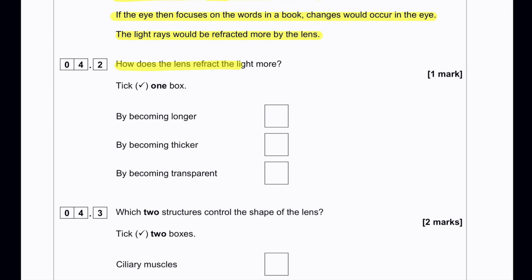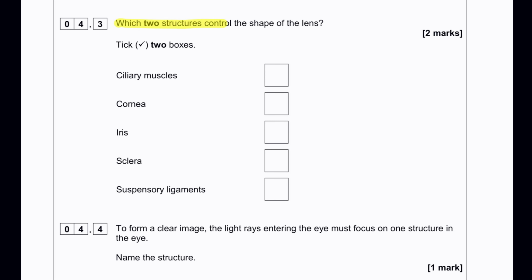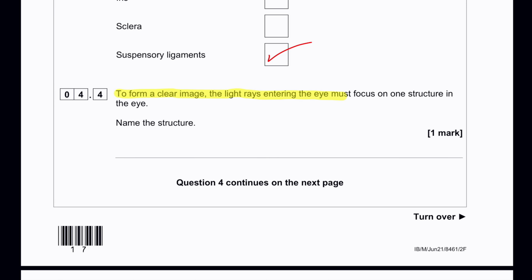So how does the lens refract the light more? By becoming thicker. The lens is already transparent, and by becoming flatter or longer, the lens can focus the light from a distant object onto the fovea. Which two structures control the shape of the lens? The ciliary muscle along with the suspensory ligament are responsible for controlling the shape of the lens. To form a clear image, the light rays entering the eye must focus on one structure in the eye. Name the structure. Even though the correct answer is fovea, retina is accepted as the main correct answer. So you can write any one of them.